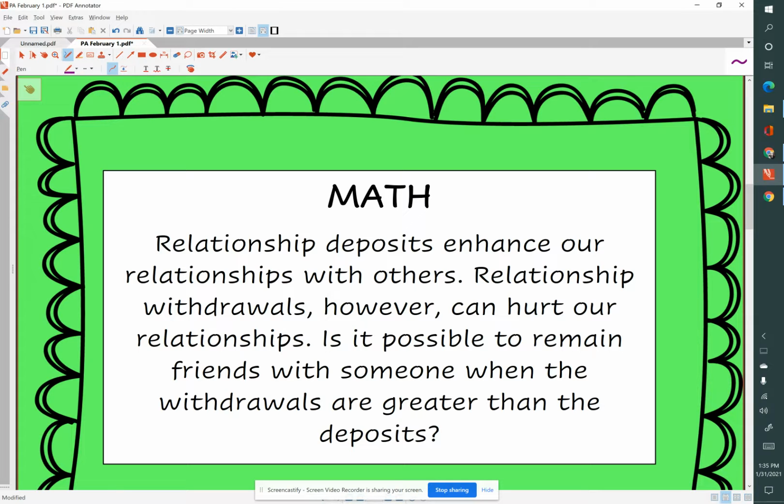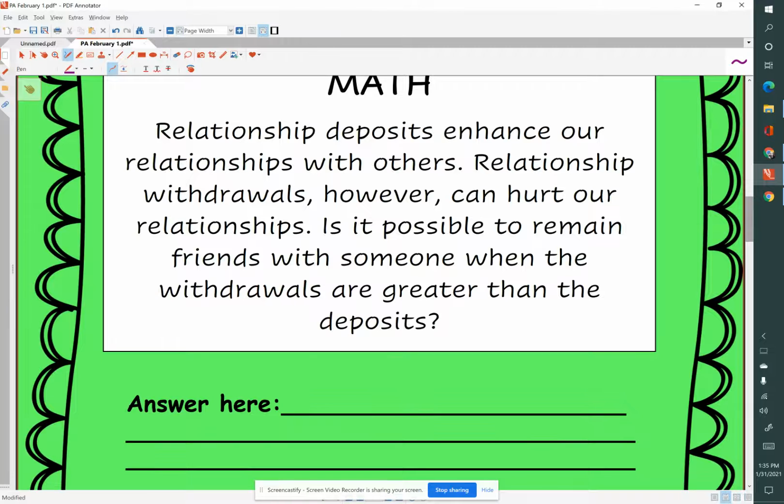Relationship deposits enhance our relationships with others. Relationship withdrawals, however, can hurt our relationships. Is it possible to remain friends with someone when the withdrawals are greater than the deposits? I think we do sometimes find ourselves keeping score in our relationships, but if we keep in mind, let's keep this relationship strong, it can survive all those withdrawals, those times when things happen that aren't so great. And we've often talked about a good foundation. If you have that good foundation of trust and honesty, hopefully you can get back to that good relationship.